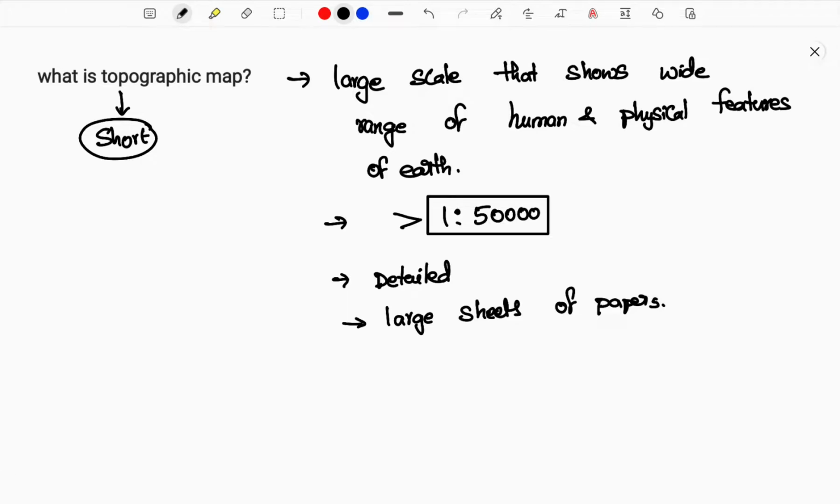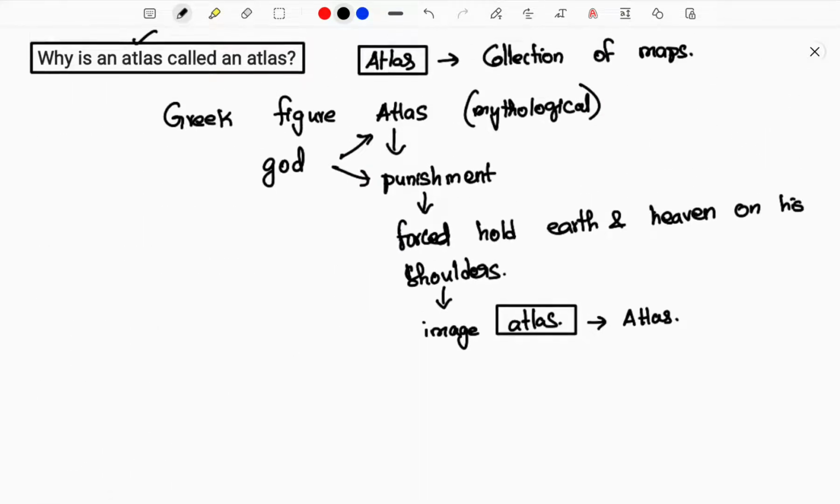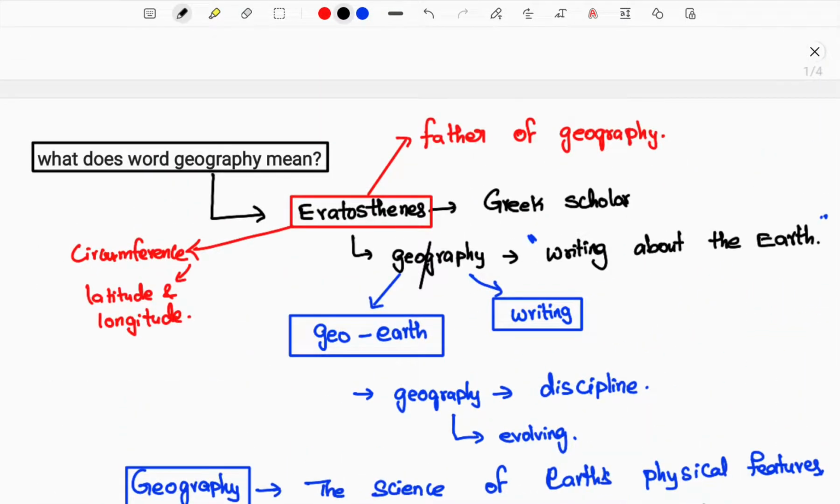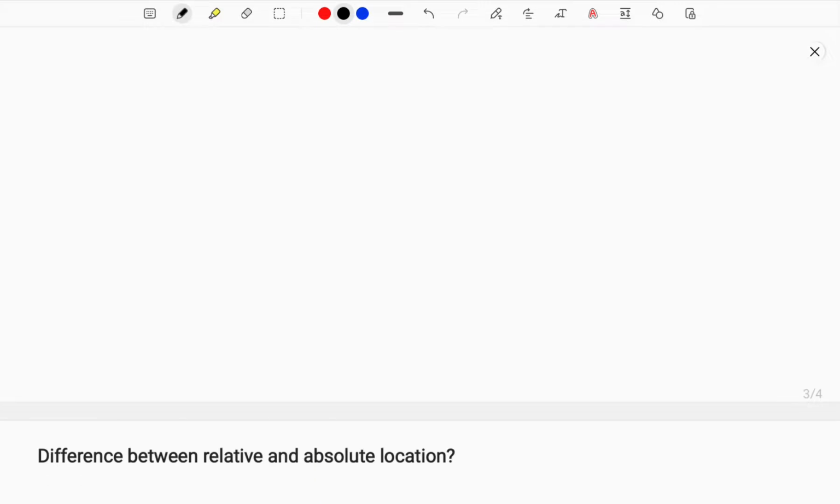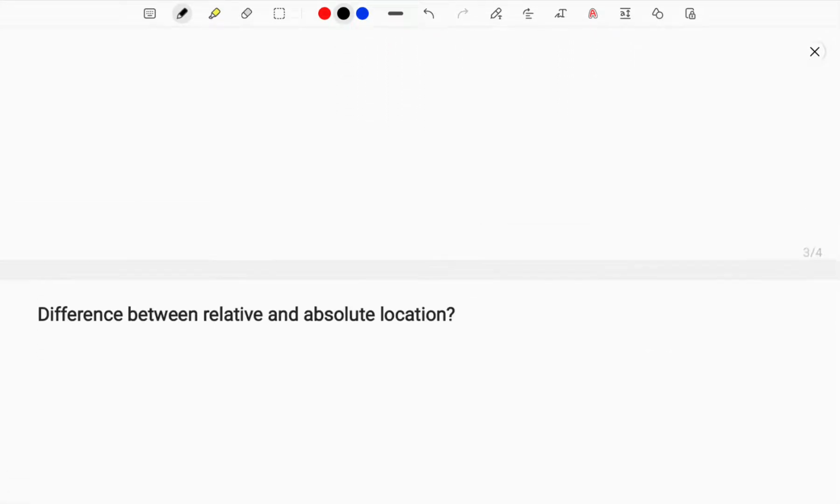So that is what we call the so-called topographic map. So we had a clear idea of what a topographic map is, and in detail what is required and what is required for our knowledge. And also I need to say something whenever I have spoken about geography. Okay, we can see it further. It's okay, here I can write it over.